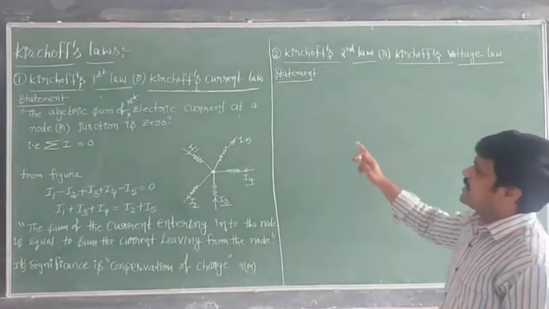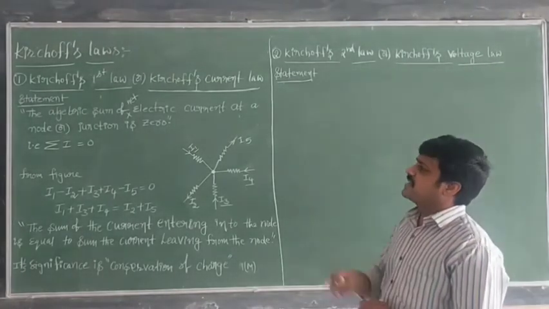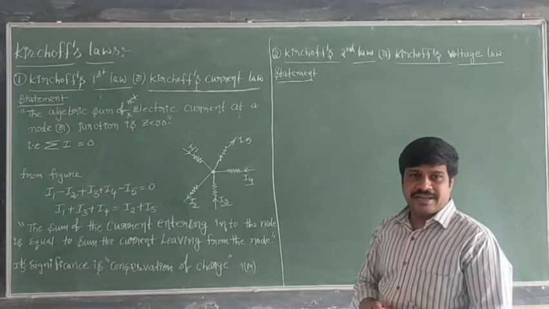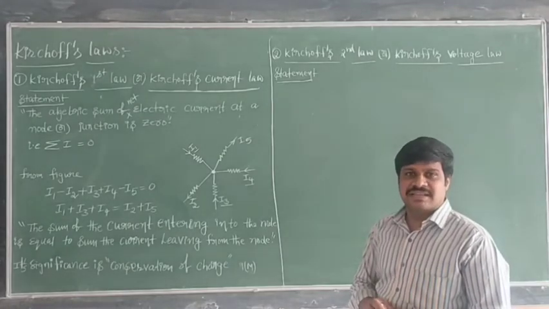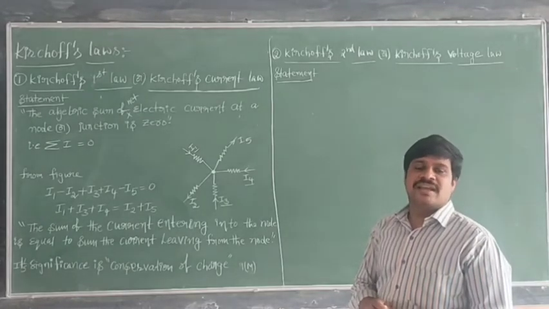What is the statement here? The algebraic sum of net electric potential and EMF of cells is 0 in a closed loop.